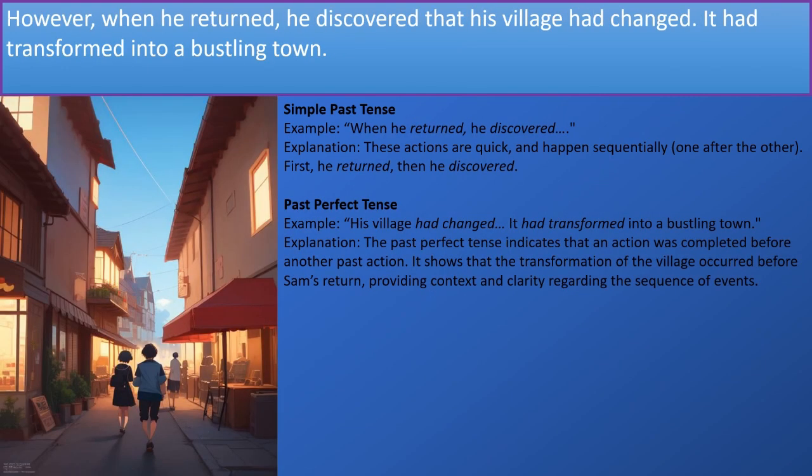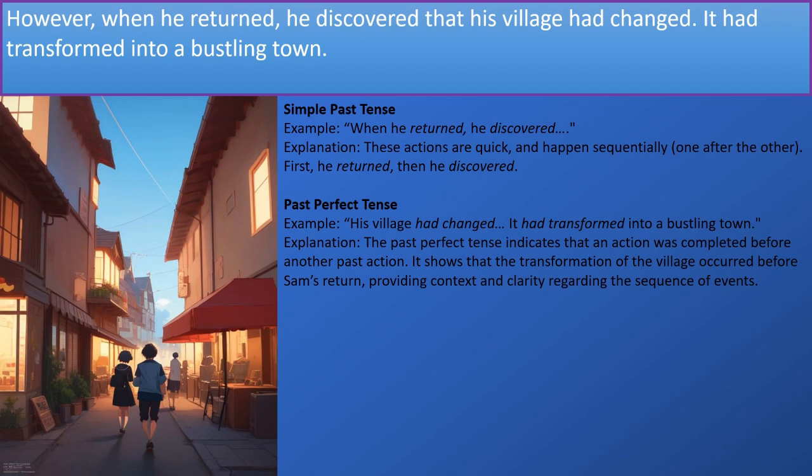In this part of the story, we can see both the simple past tense and the past perfect tense. So the simple past tense: when he returned, he discovered. These actions are quick and again happen sequentially, or one after the other. First, he returned, then he discovered.